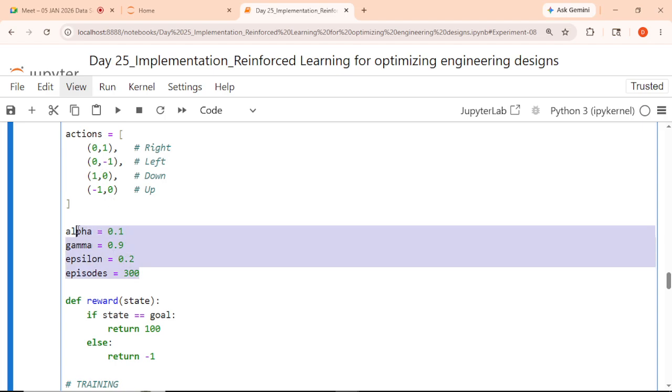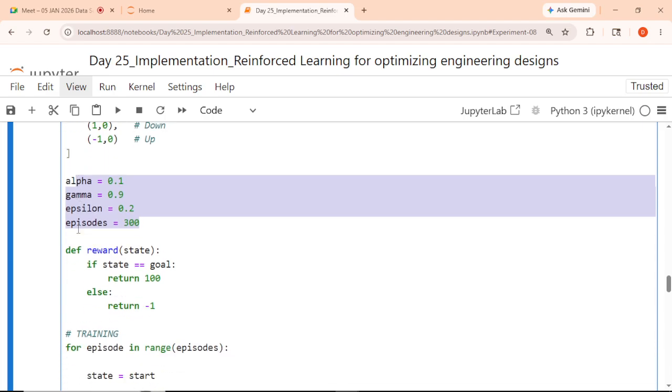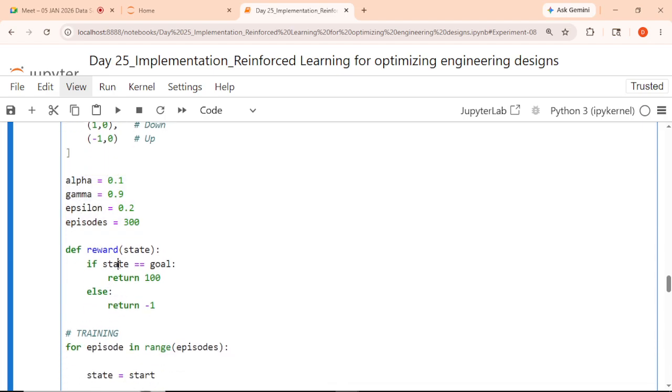Again, the same alpha, gamma and epsilon values are stored. We are defining the function over here. Some changes will be there. Defining the reward function, the parameter is just a state.